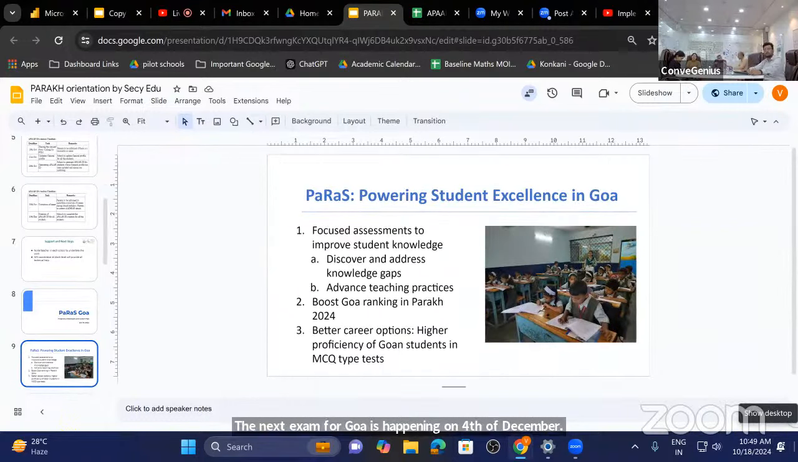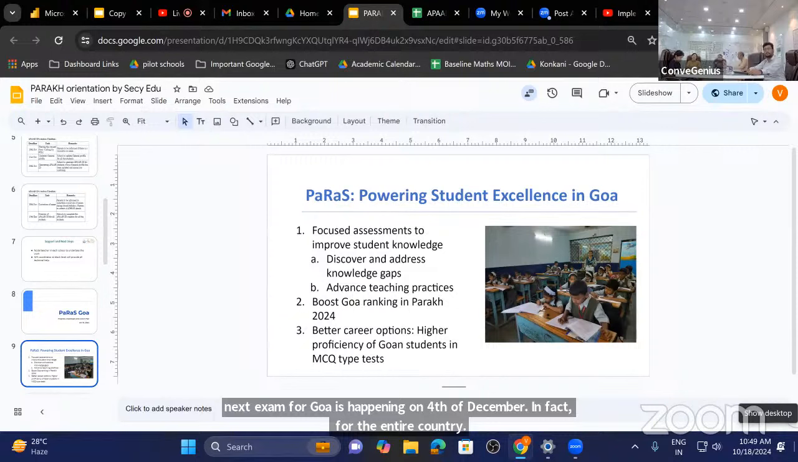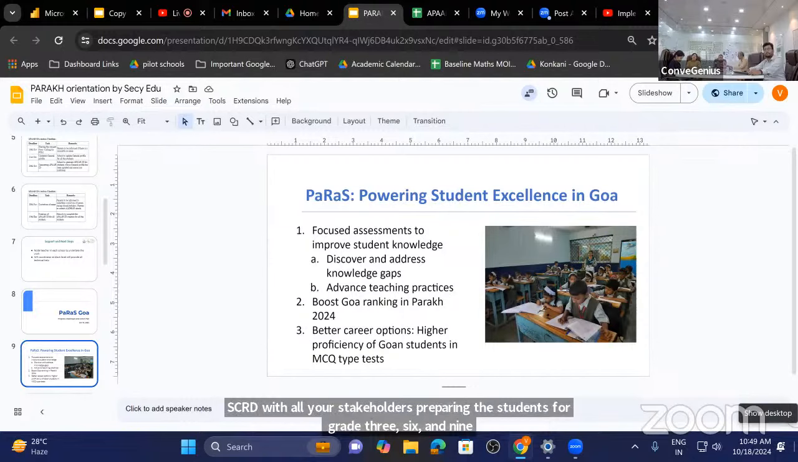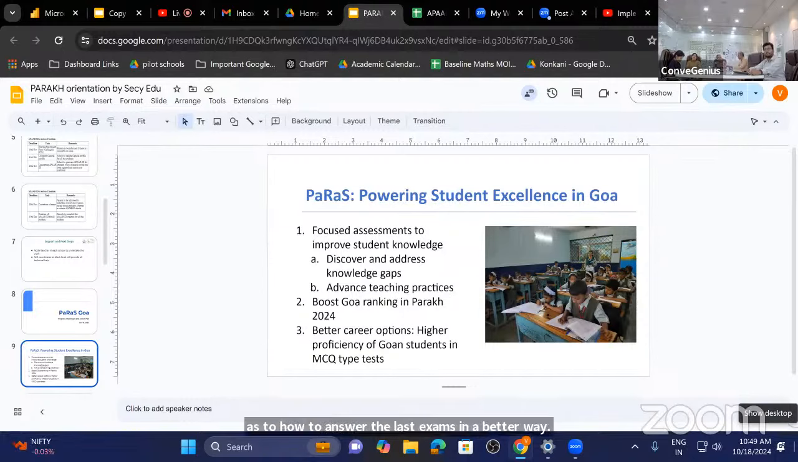And SCERT, with all its stakeholders, is preparing the students for grade 3, 6, and 9 as to how to answer the NAS exams in a better way, in which we have been conducting various initiatives like daily questions and weekly practice. So let me go through these steps quickly.